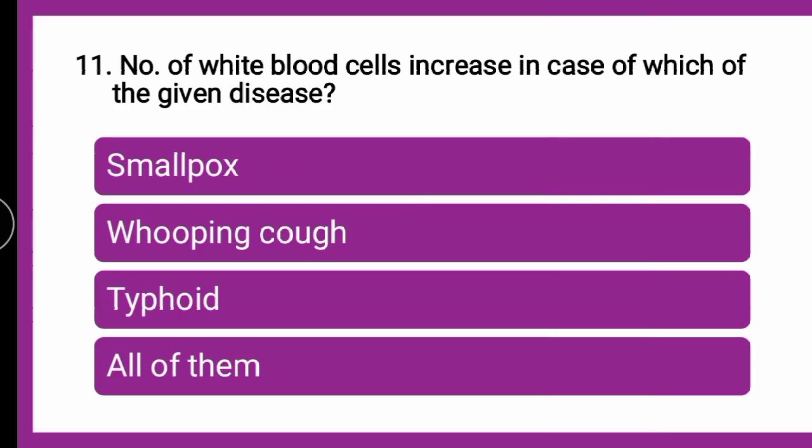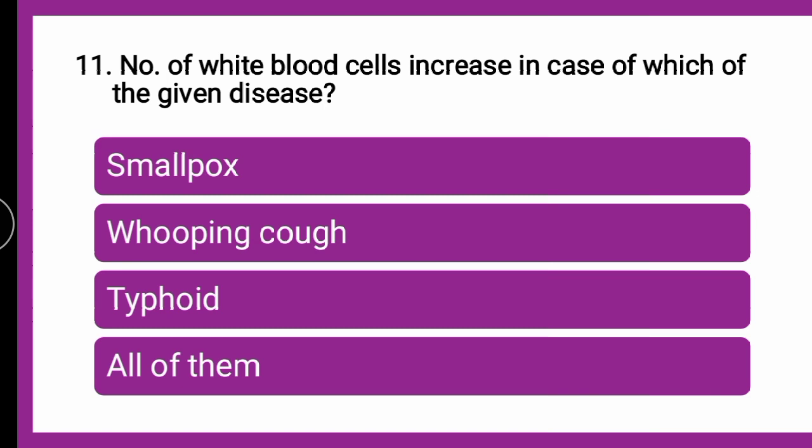2. Since we have covered 10 questions in part 1, we are starting now with question number 11. The question is, the number of white cells increases in case of which of the given diseases? WBCs कब increase होते हैं, कौन से disease के केस में increase होते हैं? Whether they increase in the condition of smallpox, whooping cough, typhoid, or all of them? You can put your answer in the comment section.